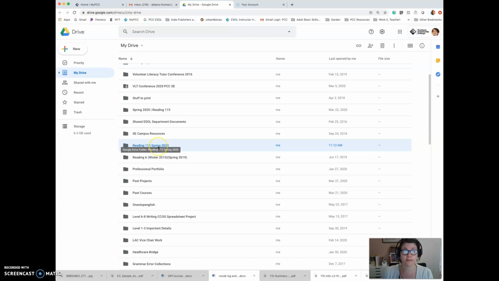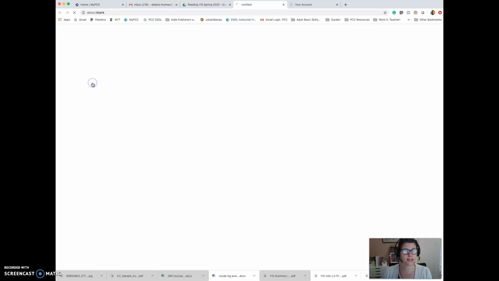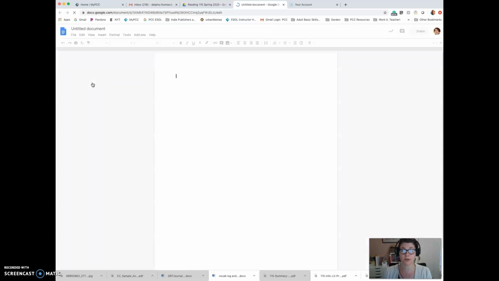Click on Reading 115 Spring 2020, your little folder you created, double click, let me say that. And then go ahead and click New up at the top again. Now this time you want to create a new Google Doc inside of your folder. If you create the Google Doc when you have your folder open, then it will be much easier for you to stay organized and keep all of your documents associated with this class in this folder. So I'm going to click Google Docs, and I'm going to make my first Google Doc.